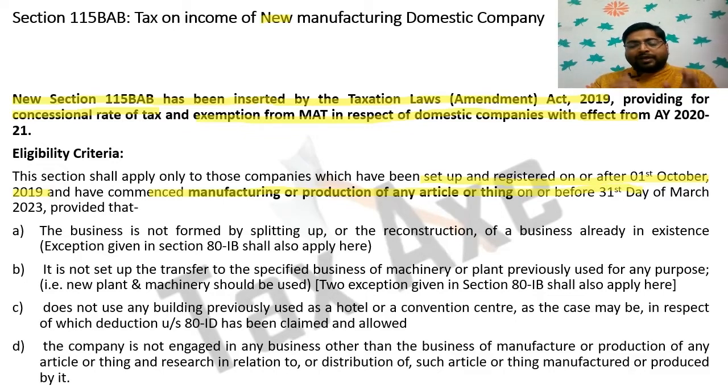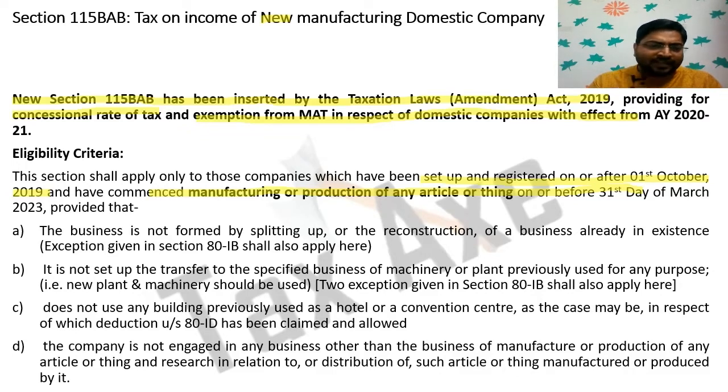2023. So what is the main criteria? The business should be set up, the new manufacturing business. The new word is very much crucial. The new manufacturing business is set up on or after 1st October 2019 and it commenced its operation before 31st day of March 2023. There are some furthermore conditions.